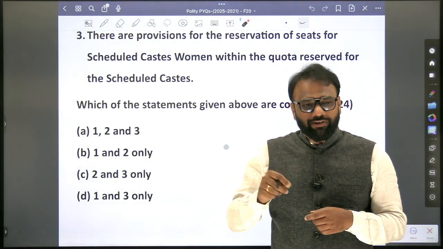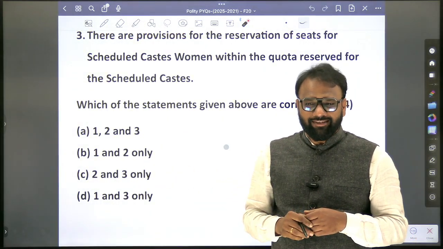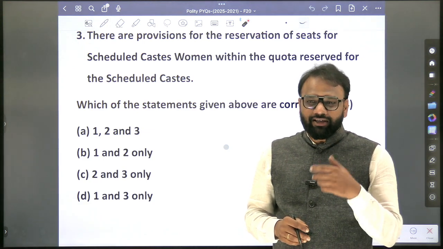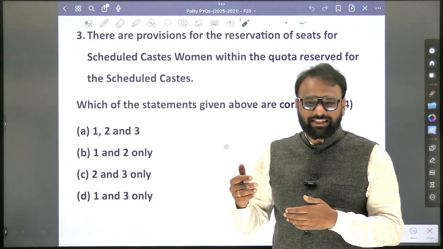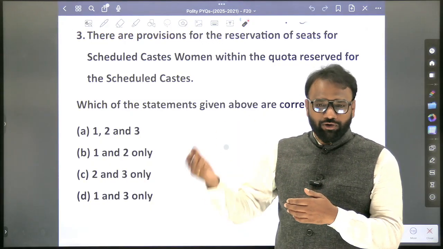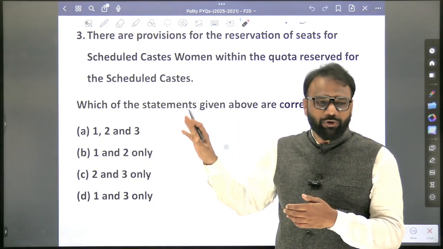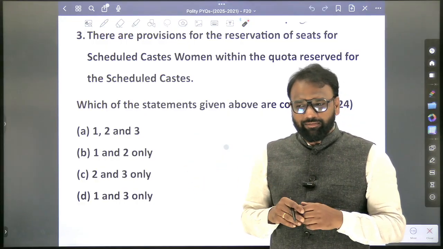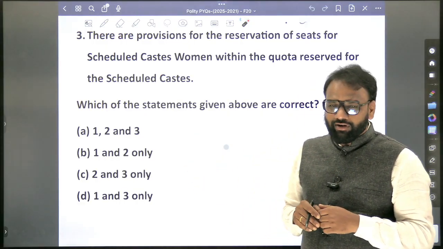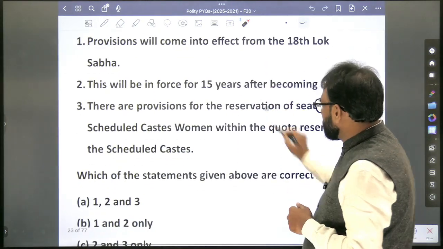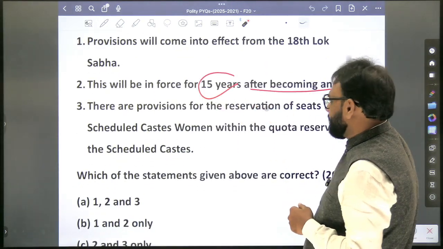Then from which Lok Sabha will it come into force? Okay, so there they have not mentioned which Lok Sabha. They have mentioned that after the census, at the next Lok Sabha election we go to, these provisions will come into force. So whether these provisions will remain eternally? For 15 years. Okay, for 15 years. So all that information is important. This will be in force for 15 years after becoming an act.